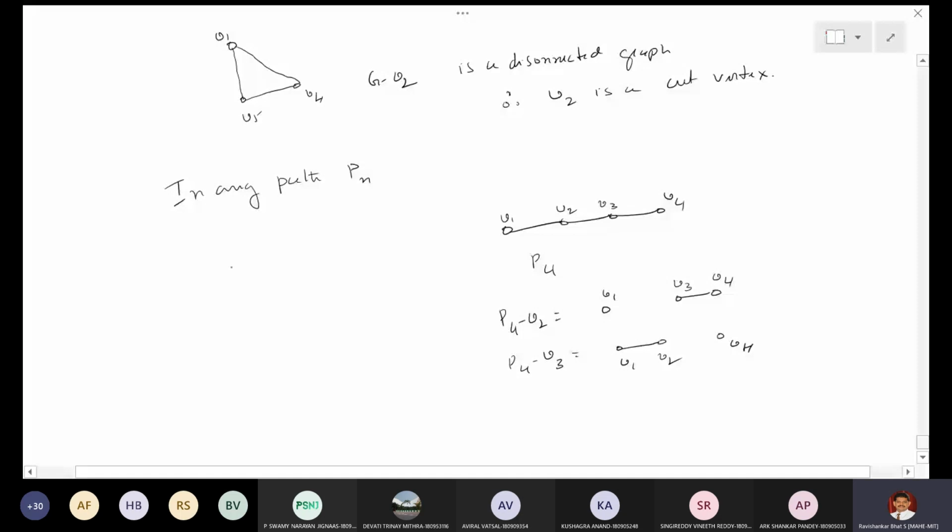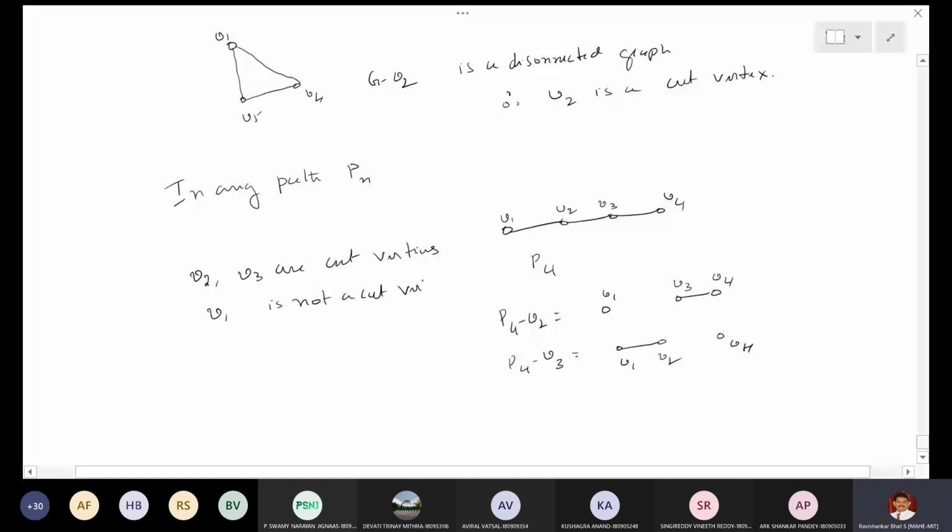So v2, v3 are cut vertices. But if I remove v1, v1 is not a cut vertex.